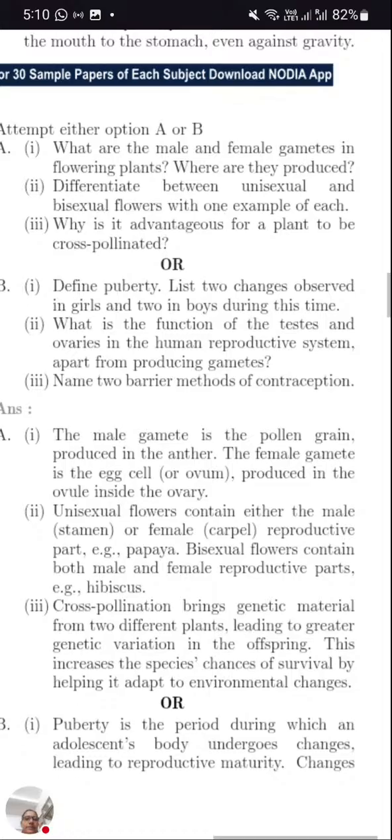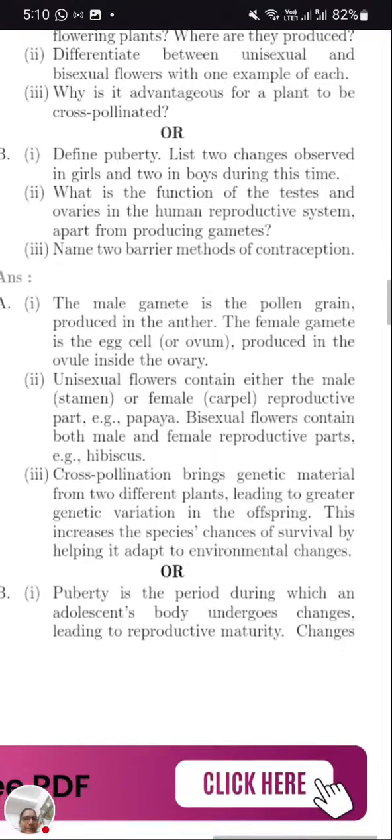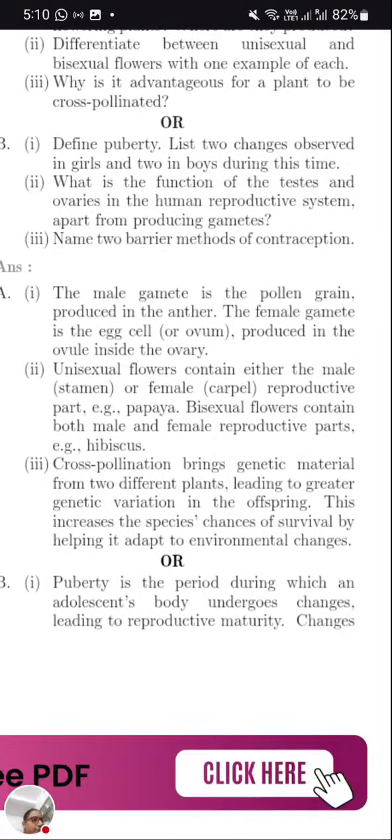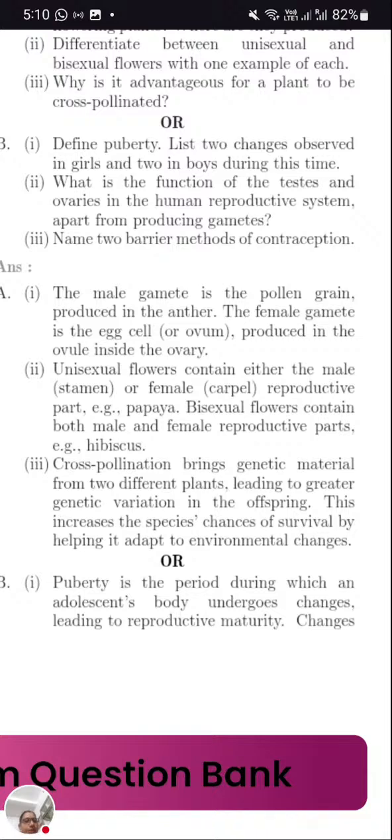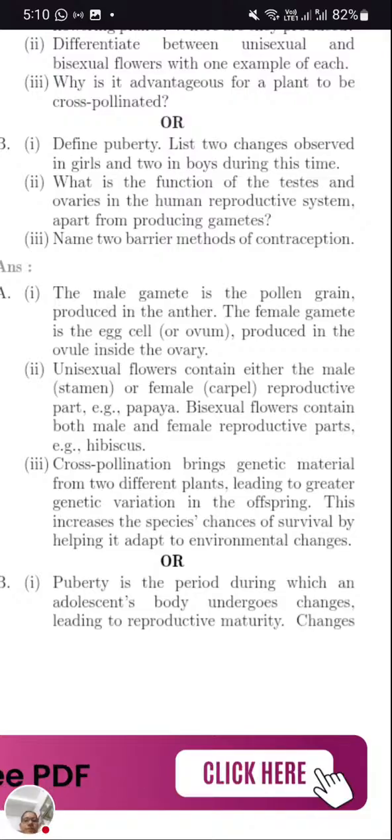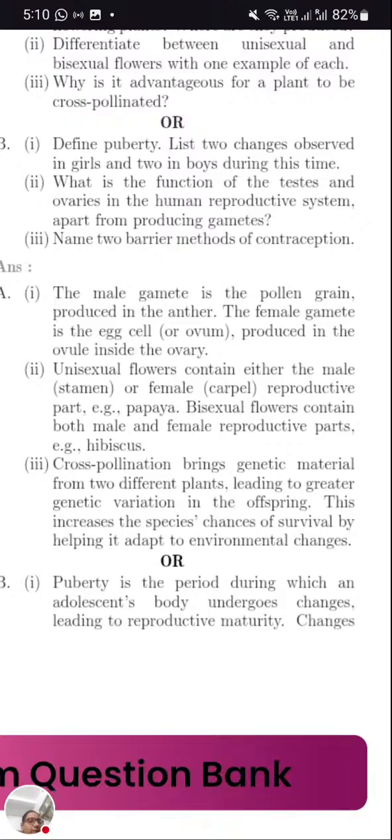Male gamete is pollen grain, produced in the anther. So what is the male gamete? Male gamete is pollen grain, produced in the anther, and female gamete is egg or ovum, which is produced in the ovule inside the ovary. Inside the ovary in a flowering plant, the ovule develops.